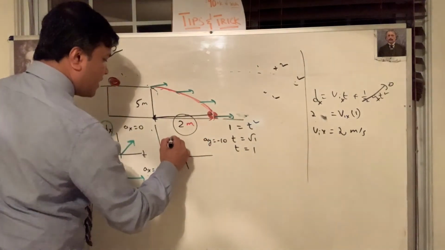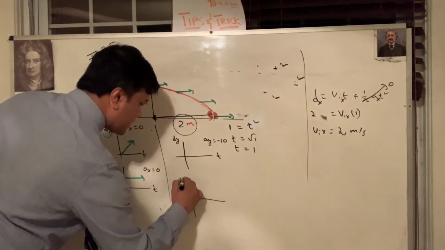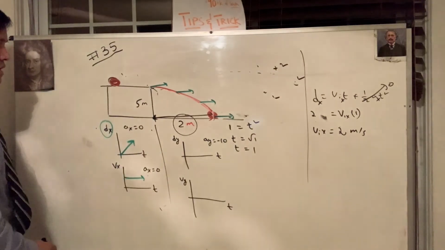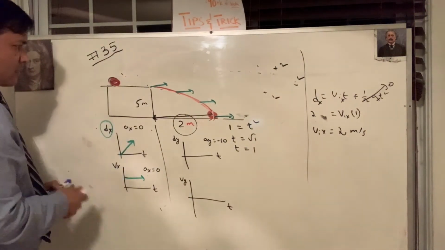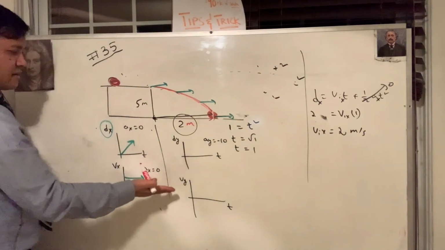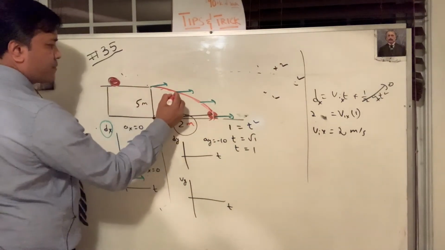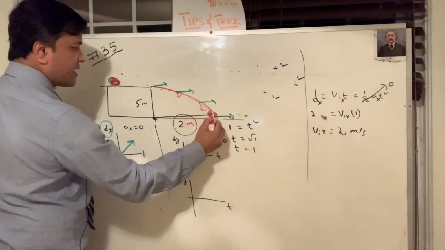So this is dy-t, and this would be vy-t. Let's draw the velocity. Here velocity in the y direction is 0. Here is small, here is a little bigger, and here is much bigger.